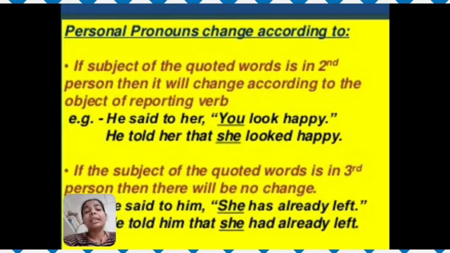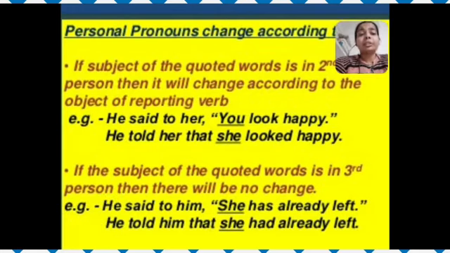Now let's see the next one. If the subject of the quoted word is in the third person, then there will be no change. Now let's see the example. He said to him, "She has already left." Here "he" is the subject of the reporting verb, whereas "him" is the object of the reporting verb. So what is "she"? She is the third person.